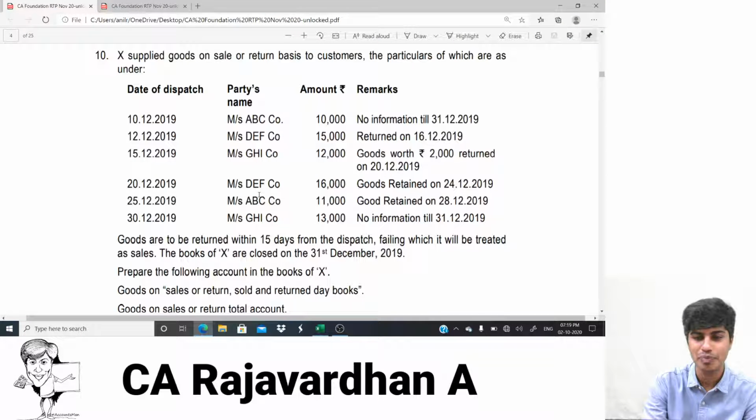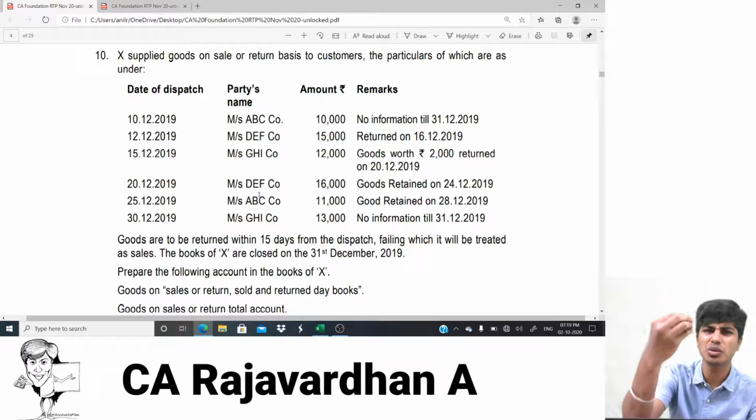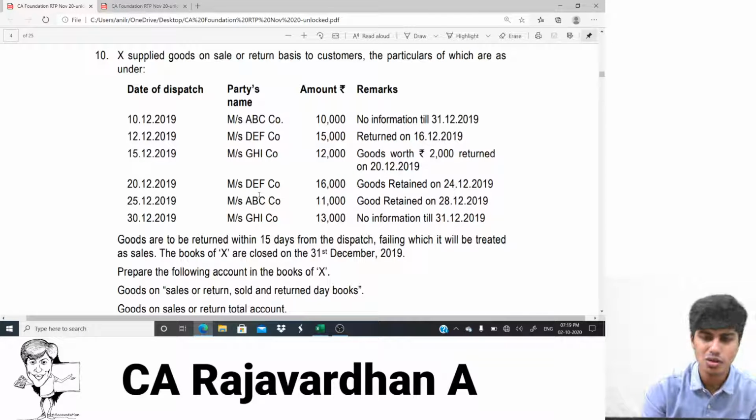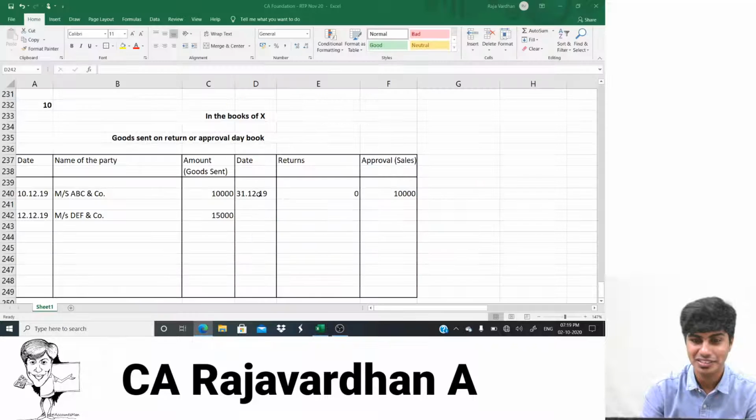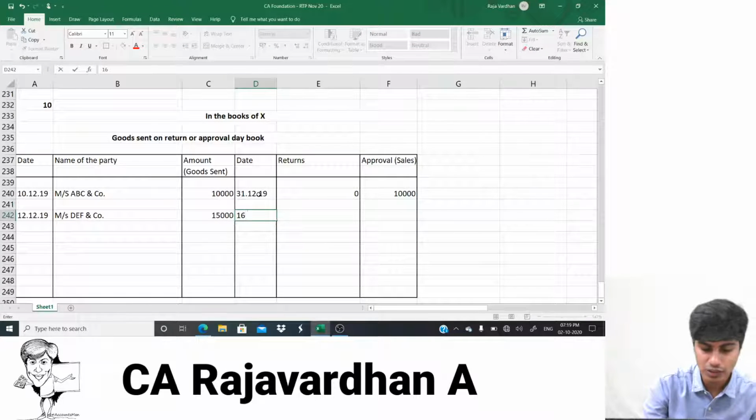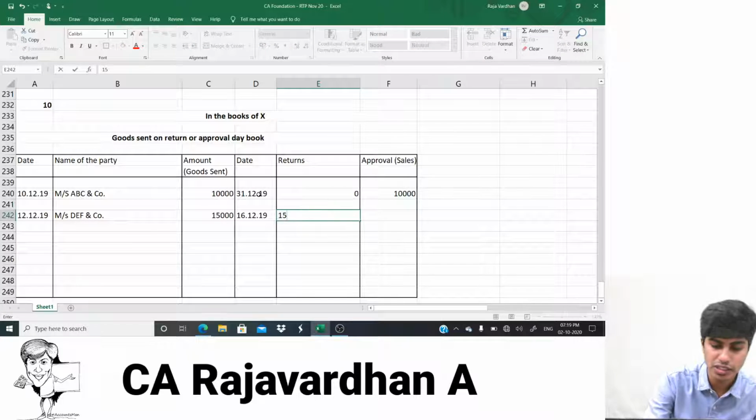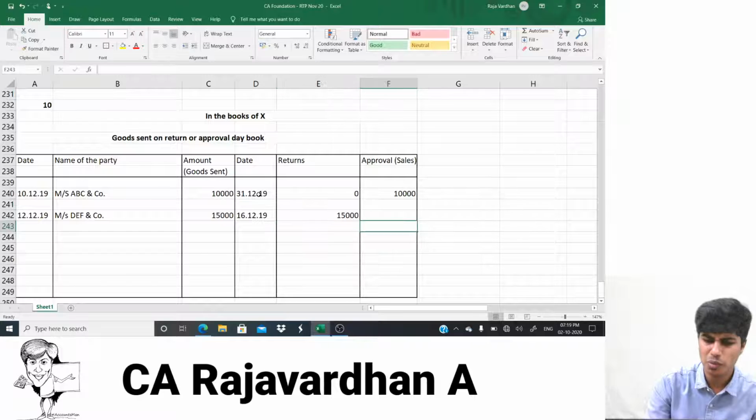What's happening? Let's see. Returned on 16th. That is within 14 days, so can they return? Yes, they have time till 27th. They returned on 16th only. We don't want your goods. You take it, you keep it. We'll say okay. So what date will I write? I'll write 16th, not 27th. 16th of 12/19, return. How much? Entire 15,000 is returned. Perfect, no problem, no harsh feelings. I'll send it to someone else.